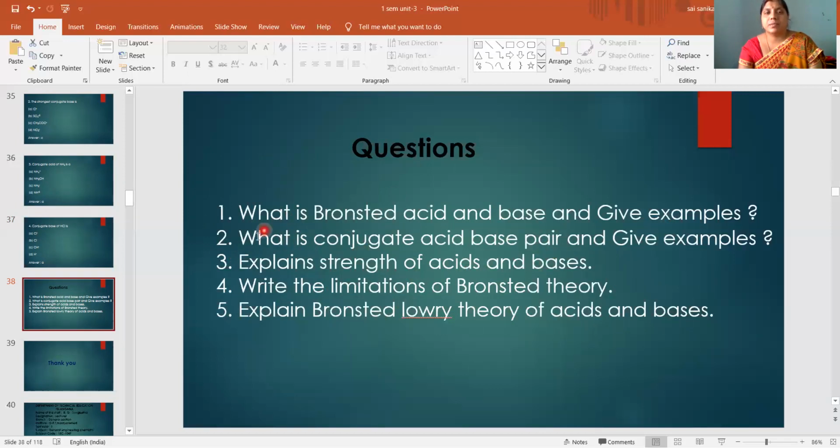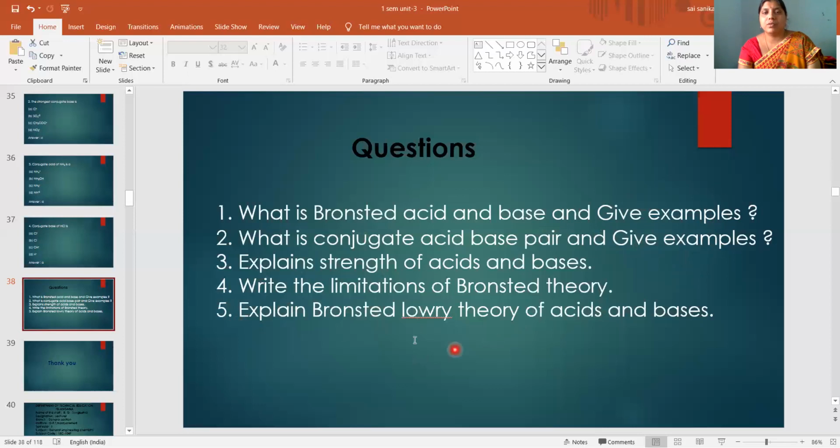Explain conjugate acid base pair, that is for 3 marks or 5 marks. Explain means you have to write the definition, give the equation, and explain the total equation. You have to tell what the two acid base pairs are. Define means just the definition. An acid base pair which differs by one proton is called conjugate acid base pair. Then acid base and neutralization. Define Bronsted acid, define Bronsted base, define neutralization, and give example. Compulsorily you have to read the examples. With examples only they will ask. This is for 5 marks.